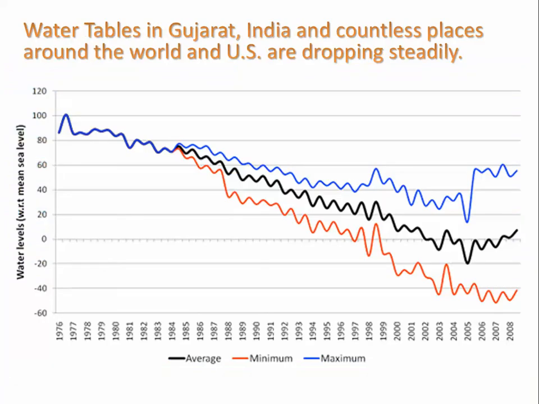This is a graph showing water tables in Gujarat, India, and countless places around the world and the US are dropping steadily. So what we have here is 1976, the water level, and this means water level in the ground. And 2008, so we can see that it's dropped. And they were taking several measurements. Blue is the maximum, red is the minimum, and black is the average of those. And we can see it varying seasonally as you have groundwater recharge occurring.